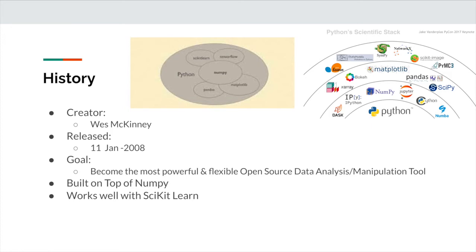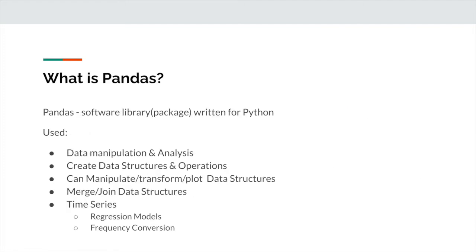So like I said, Pandas is a software and a package written in Python. It's normally used for data manipulation, analysis, creating data structures and operations, and can manipulate, transform, and also plot data structures. One thing you may not know, it can merge and join data structures, which is very similar to SQL. And it can also make time series models and frequency conversions. So Pandas is very versatile in your day-to-day data science work.